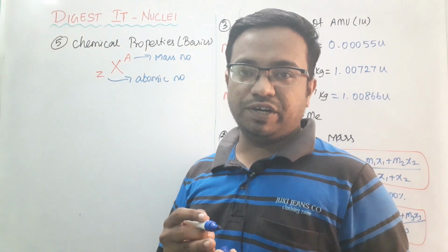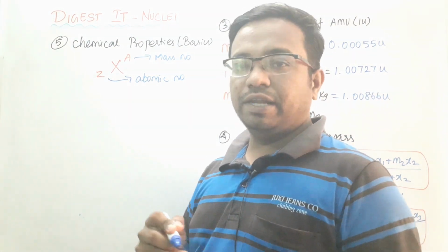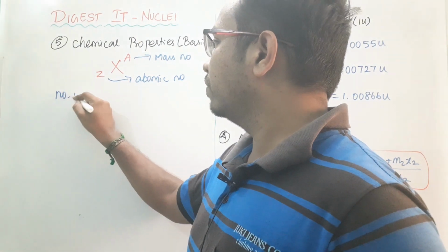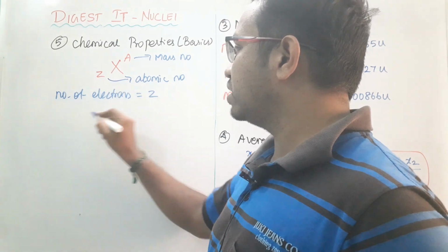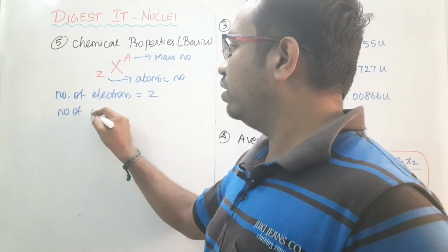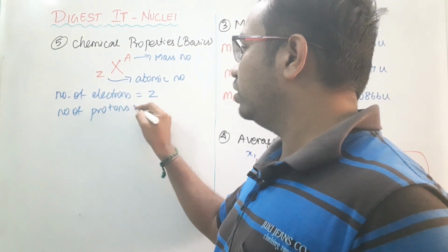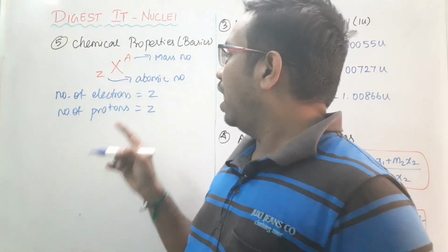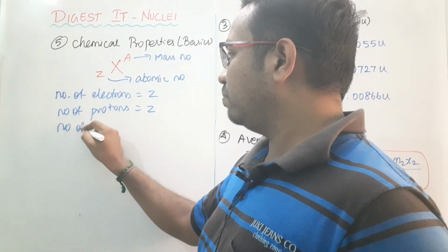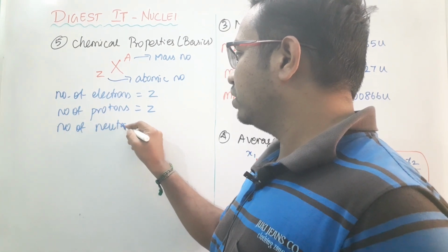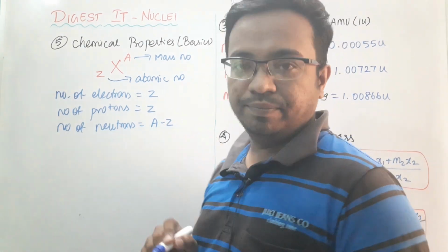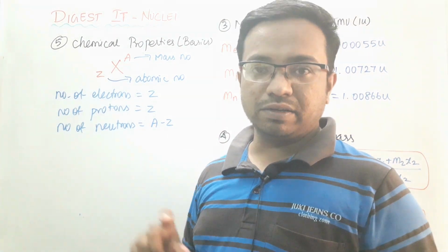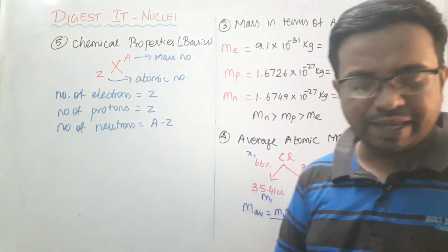Then the number of electrons will be equal to Z, the number of protons is also equal to Z, and the number of neutrons is equal to the mass number minus the atomic number. So this particular formula we need to take here.